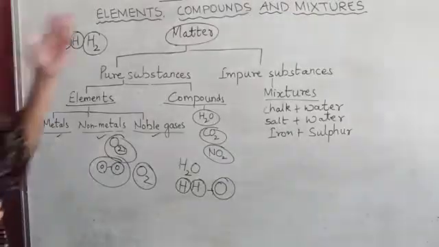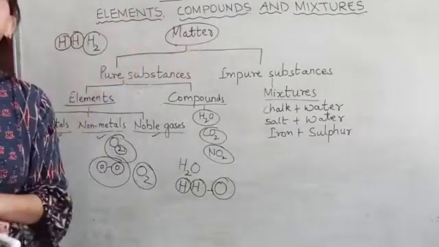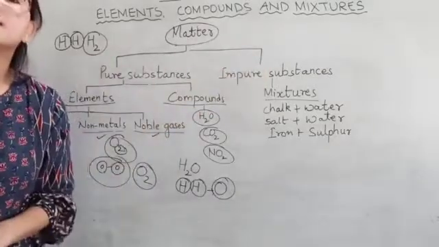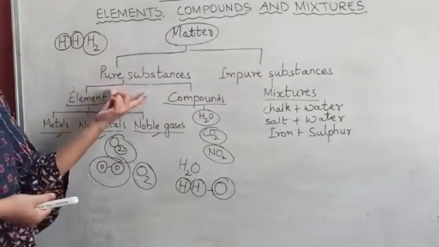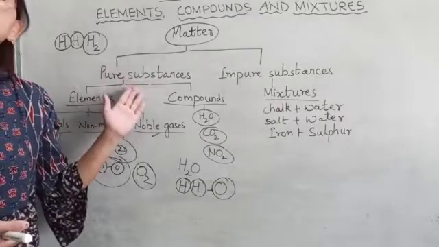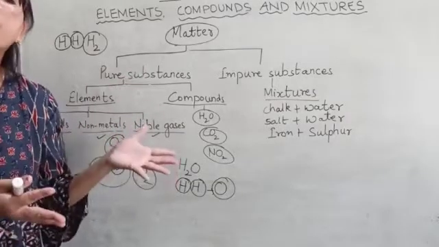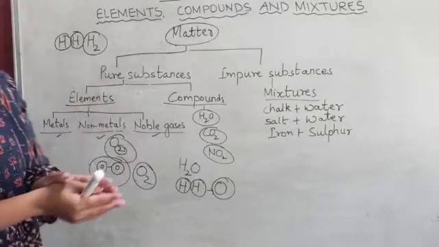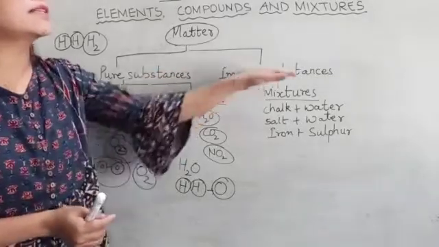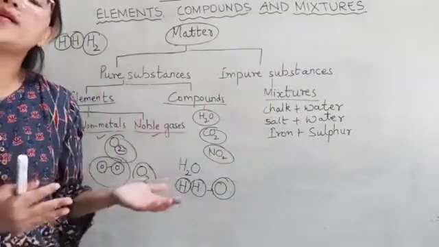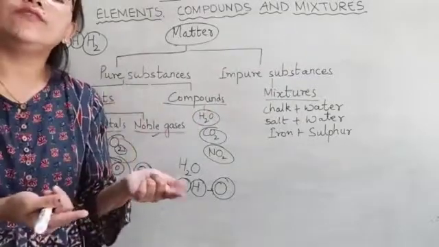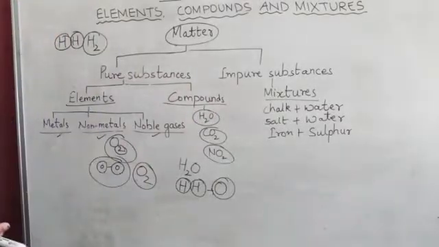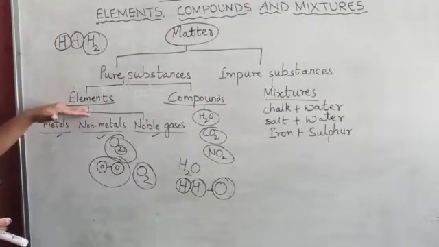Now students, matter is divided into pure and impure substances. What do I mean by pure substances? Pure substances are substances that are made up of either one kind of atoms or 2 or more kinds of atoms. And impure substances are substances that are made up of 2 or more kinds of elements or compounds. Now let's start with elements.